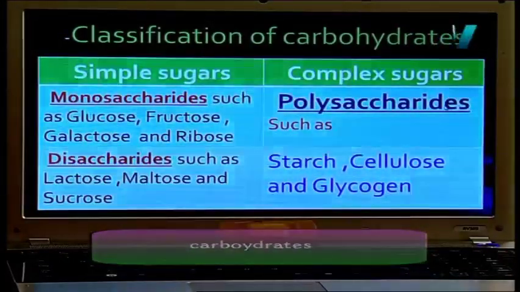Simple sugar, 2 types: monosaccharides and disaccharides. Monosaccharides means this type of sugar consists of just one molecule of sugar. We have glucose, fructose, galactose, and ribose.